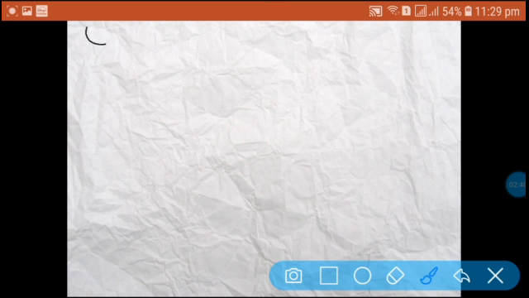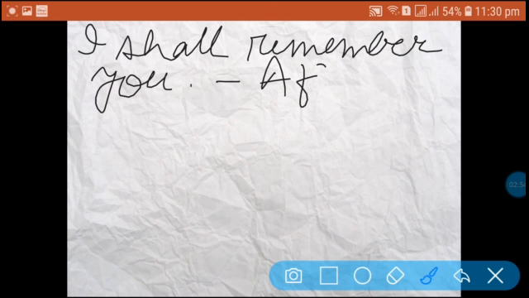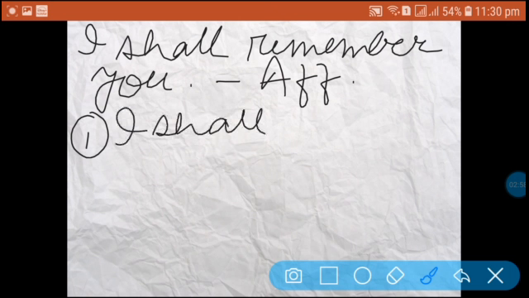I shall remember you. So this is an affirmative sentence and we can make it a negative one in two ways. So the first is I shall not remember you.